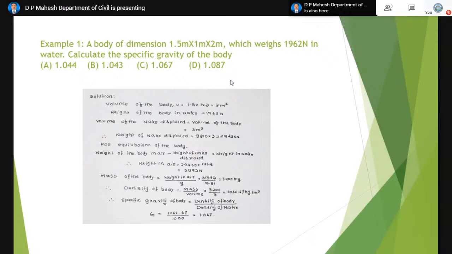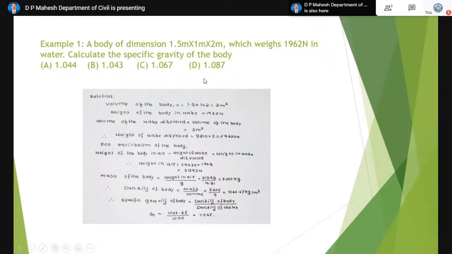When they clearly specify the weight of the body in water, you have the specified value. Here the body weighs 1962 in water. The weight of the body in water is not equal to the weight in air, which is always more than in water. Calculate the specific gravity of the body.